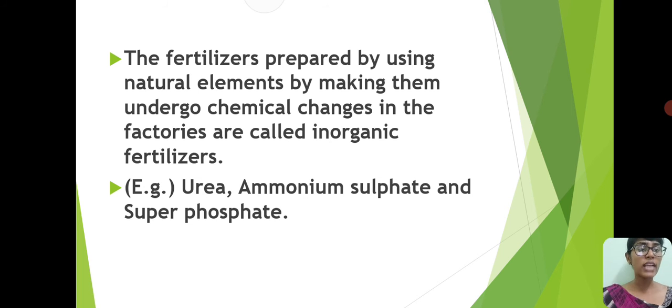Examples for inorganic fertilizers are urea, ammonium sulfate and superphosphate.